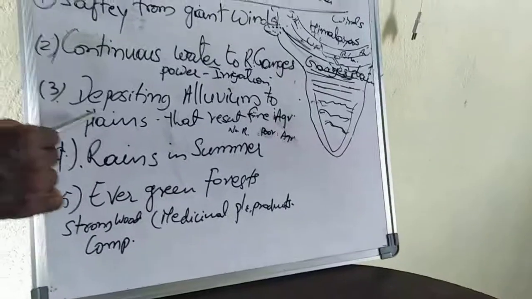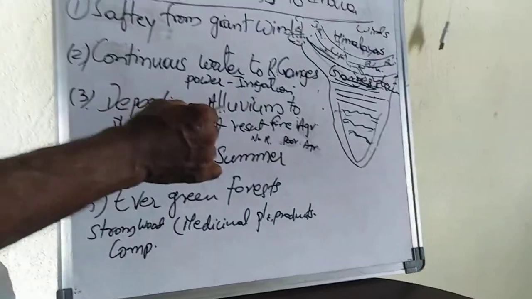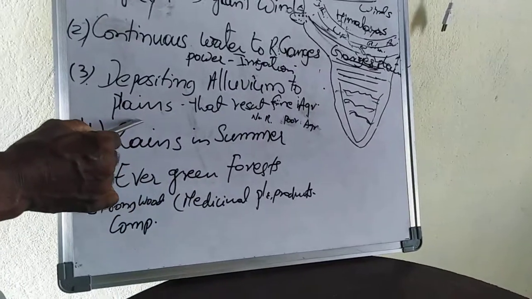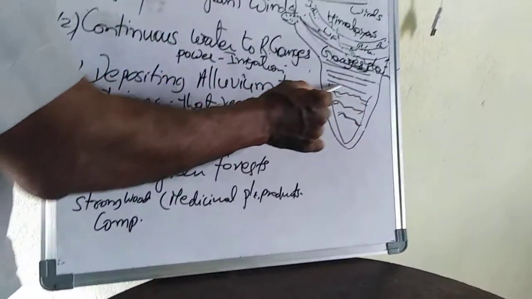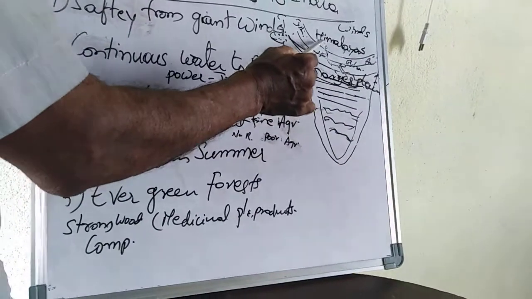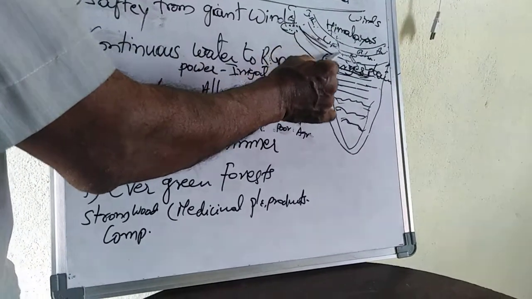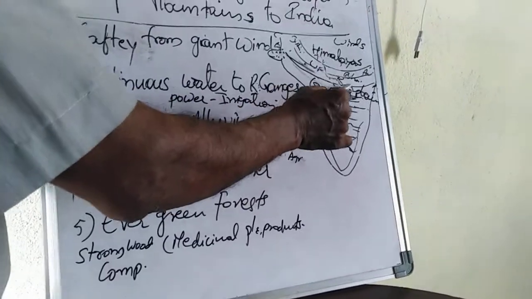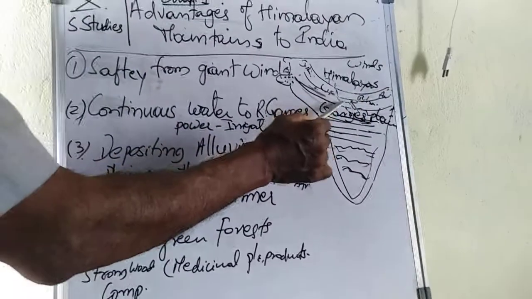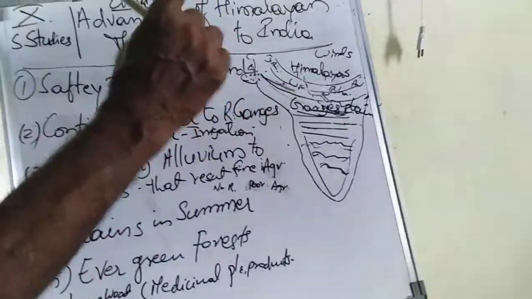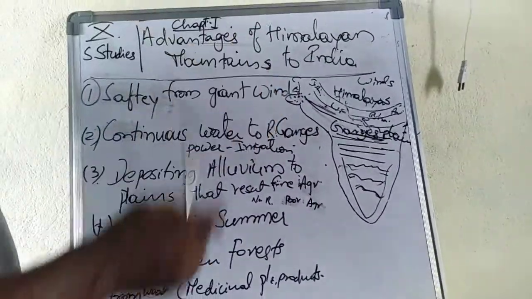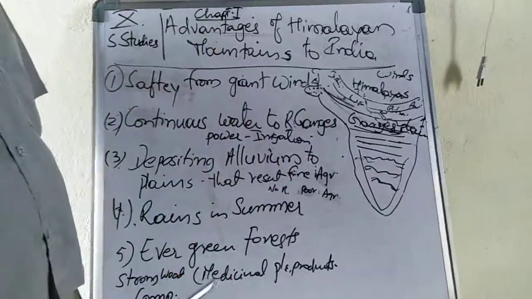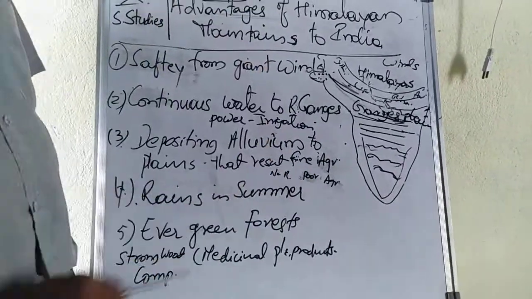Now the third point, depositing alluvium soil in the plains. Plains means this land is called plain. The water flowing from the Himalayan mountains is also carrying powder-type soil called alluvium, which contains great minerals required for plant life.